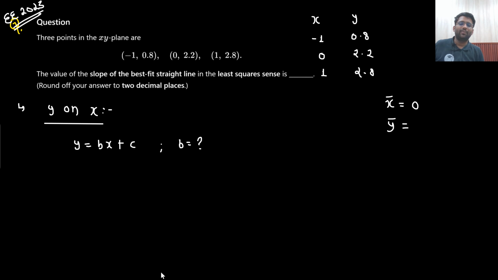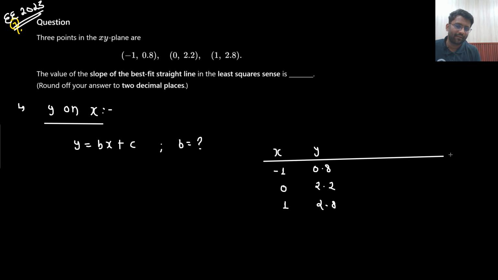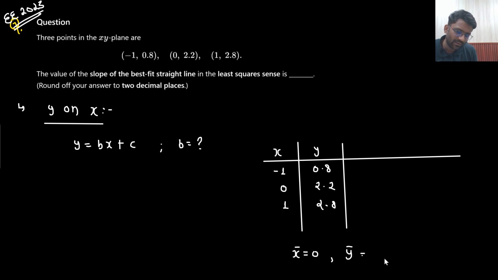Let's write down the data downward in a good way. So what is x bar? x bar is 0. What is y bar? 5.8 divided by 3, 1.933.